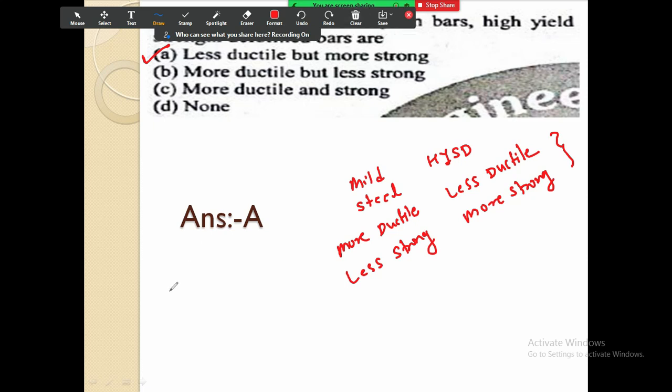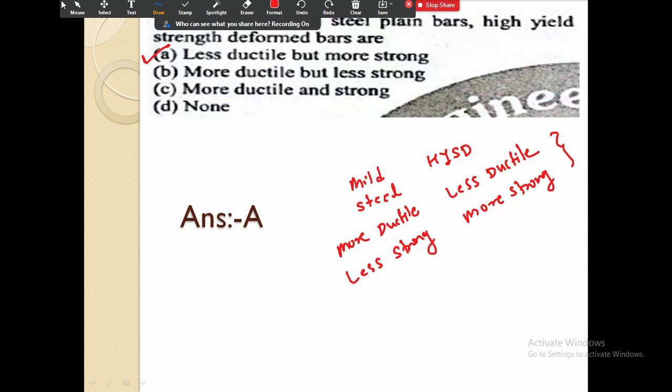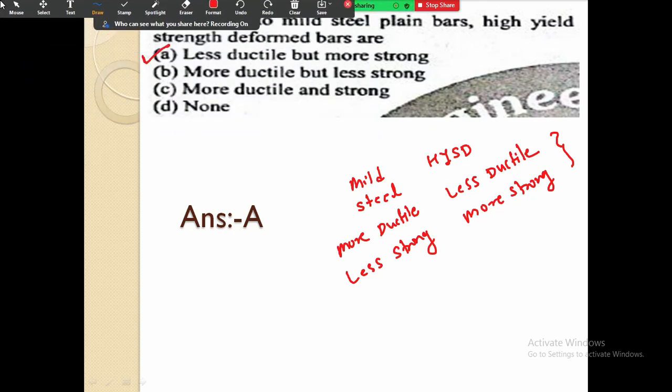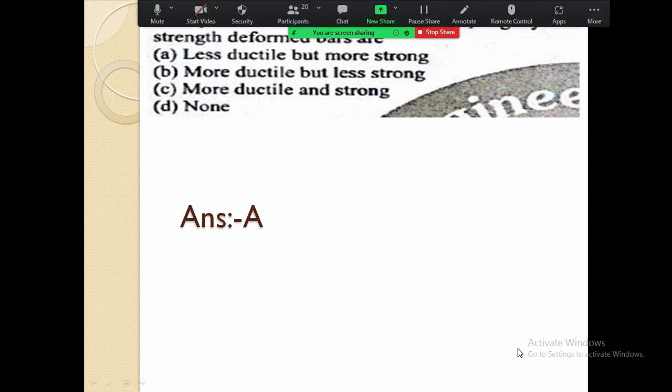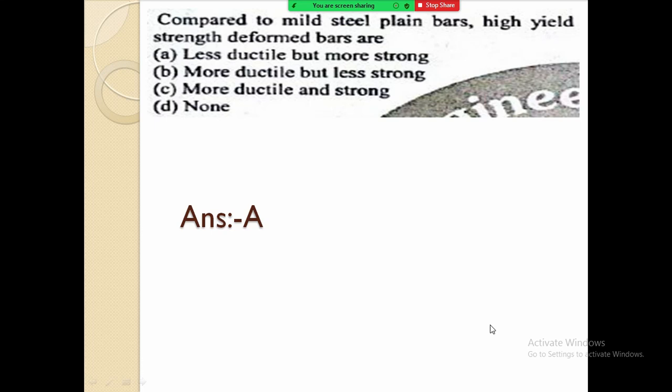Okay, I will clear all the drawings. So this is the answer: less ductile and more strong. So these are the remember type of questions. Till now we are dealing with the questions of level 1, after that we will move to the questions of level 2. First, these are the remember type of questions, some standard questions, standard assumptions which we made or something given in the IS code. Based on that, these questions are there in the first case.